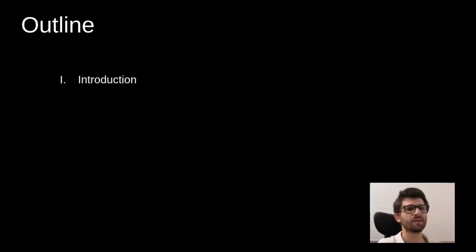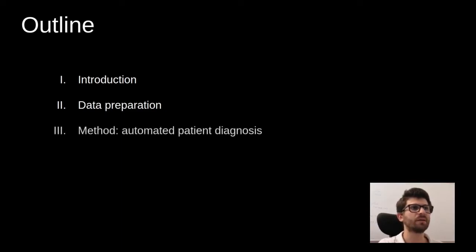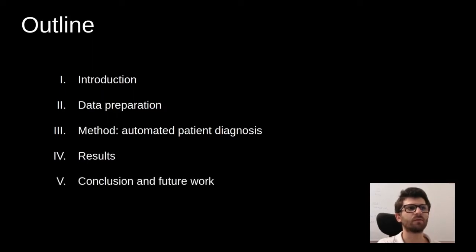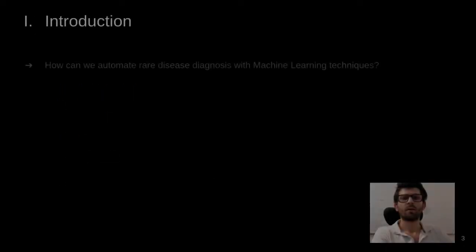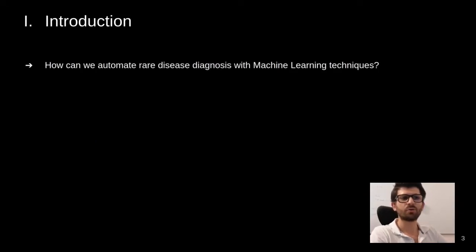First, we present the disease at hand and the cohort we use. We show the method we use to improve the weak annotations of these cohorts to prepare the data. Then, we present how we use these annotations to automate patient diagnosis. We present our results, and finally we conclude and give insights for future work. The objective of this article is to show how a relatively rare disease can benefit from modern machine learning techniques, even when the annotations are weak and sparse.